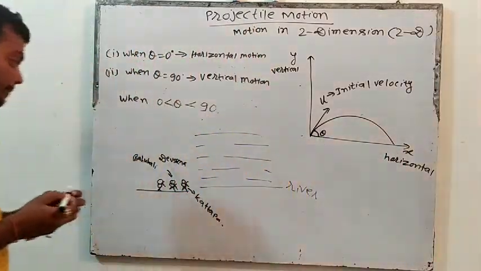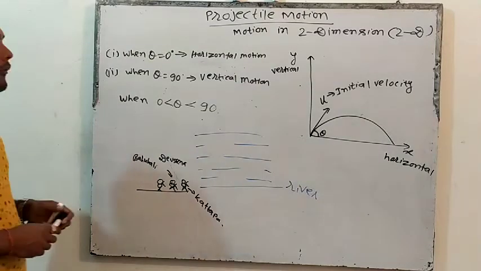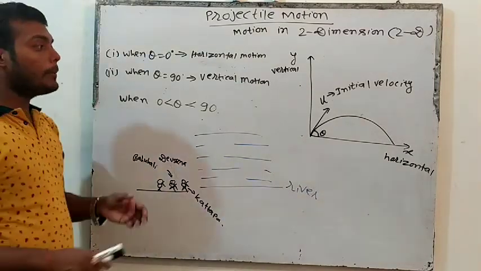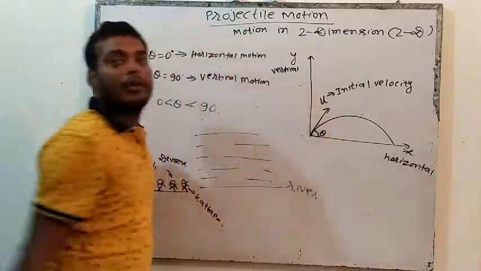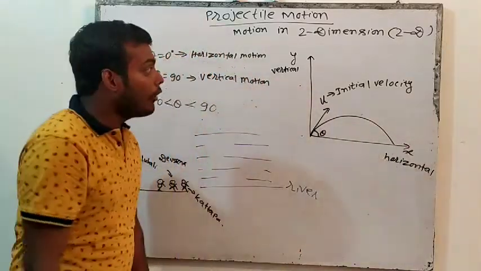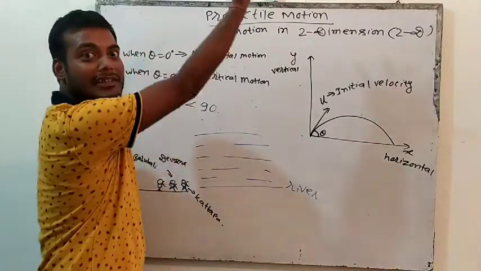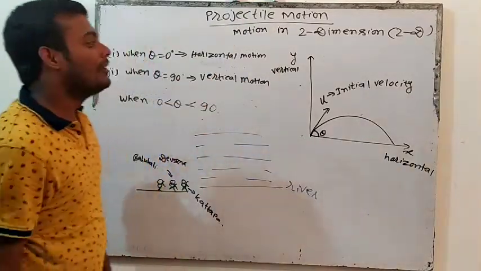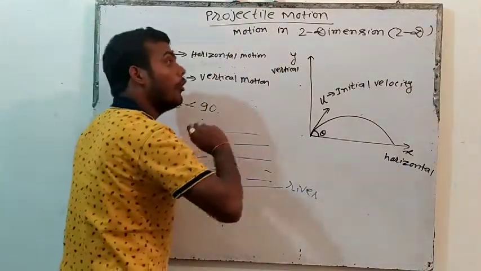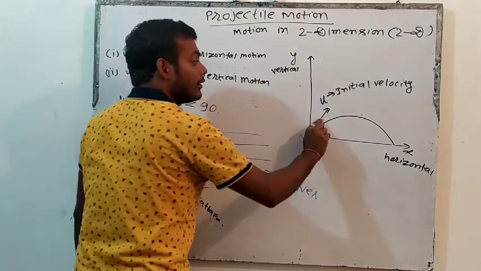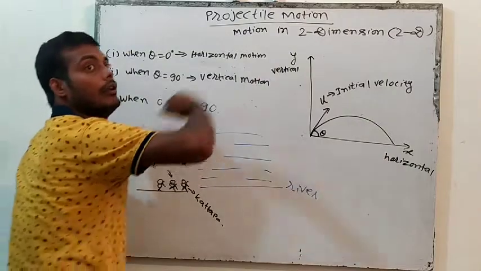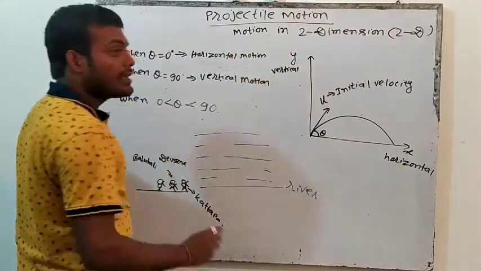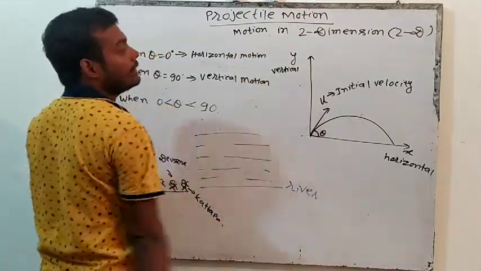So what will we do? For throwing the maximum distance, we will throw like this. Theta equals 0. No one will throw like this. Or we will throw like this, theta equals 90. No. That means we will throw at a certain angle between 0 and 90, like this.